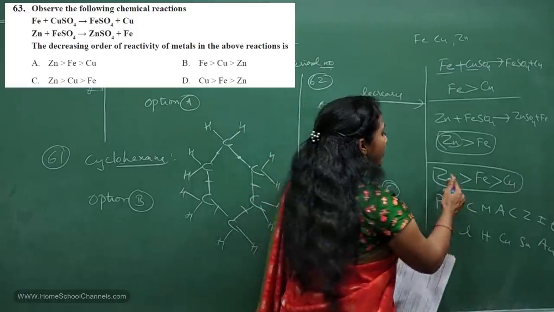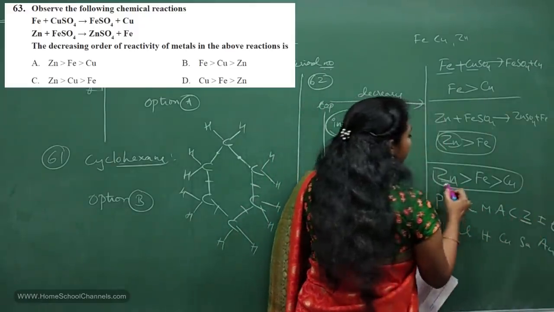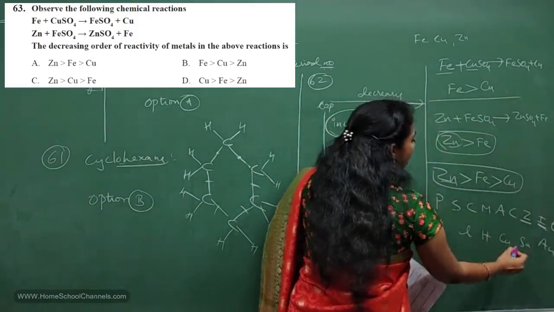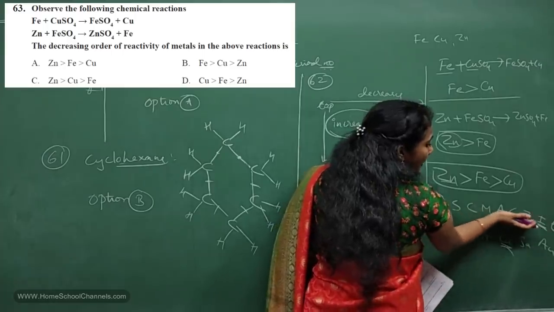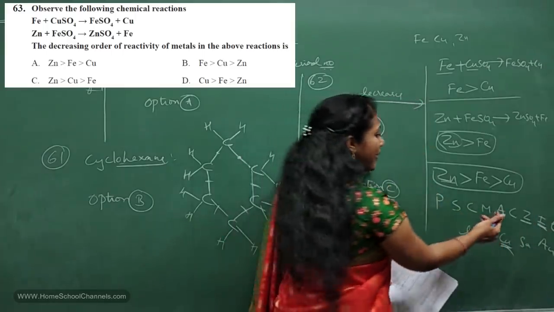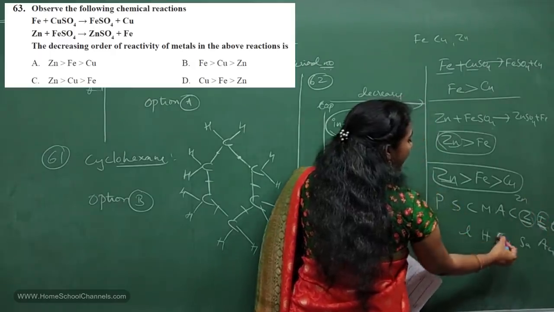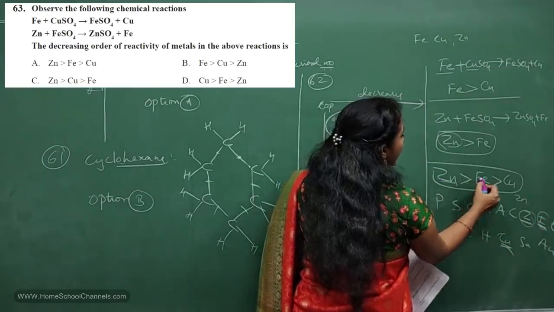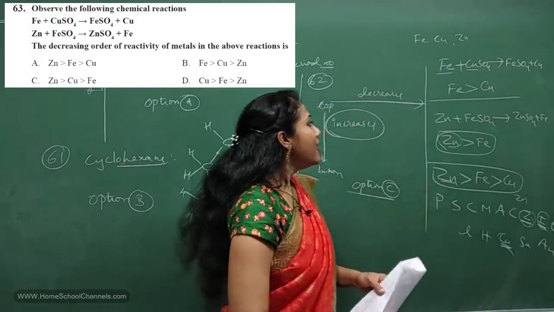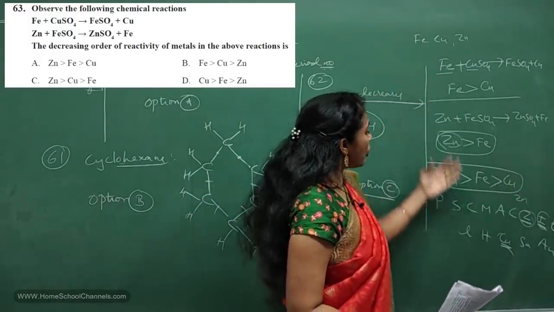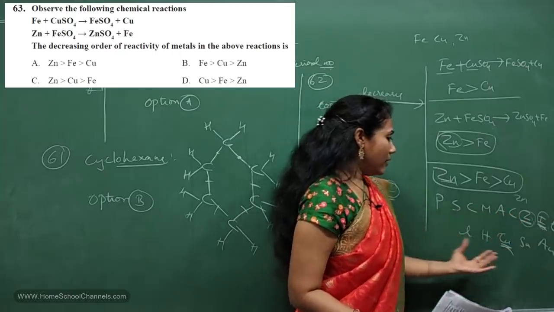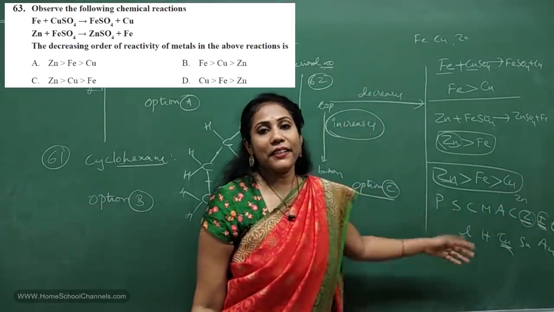Okay, so here you see zinc, where is it coming? Here. Where is iron coming? Here. Where is copper coming? Here. So the first come element is more reactive, no? Right? So first which element is coming? Zinc. Next which element is coming? Iron. Next copper. So zinc more reactive than iron, more reactive than copper. Right? Say you can identify from the reaction, or you can identify if you can remember this sentence, reactivity series.